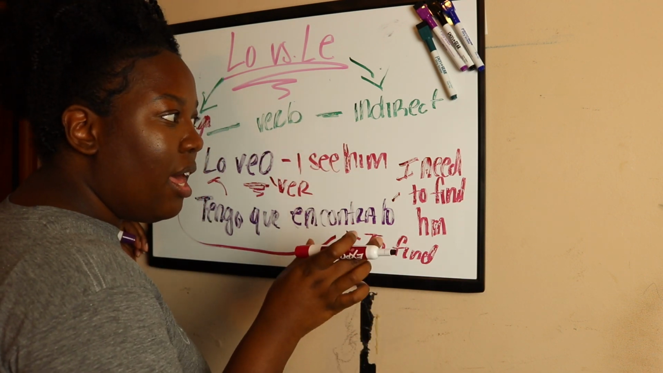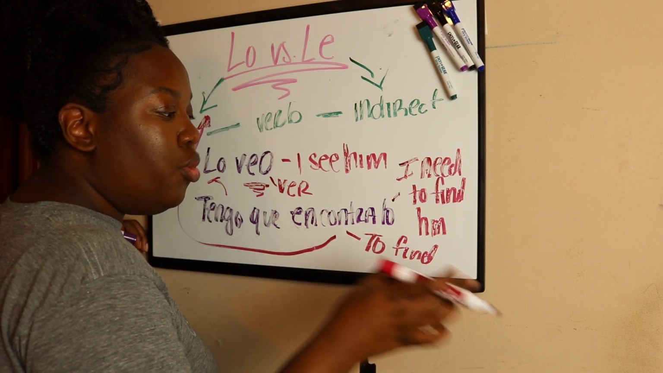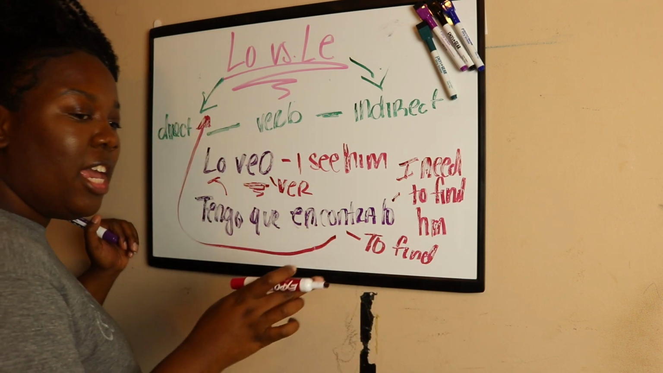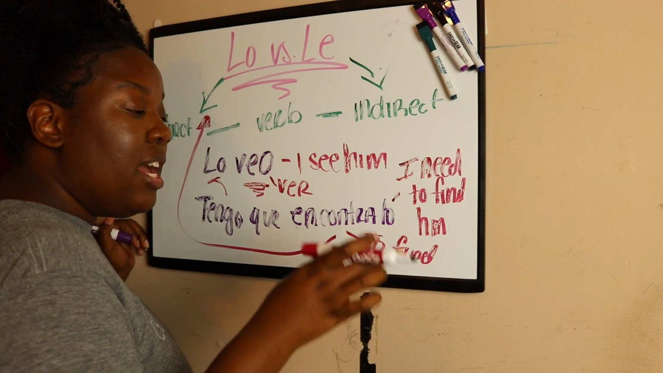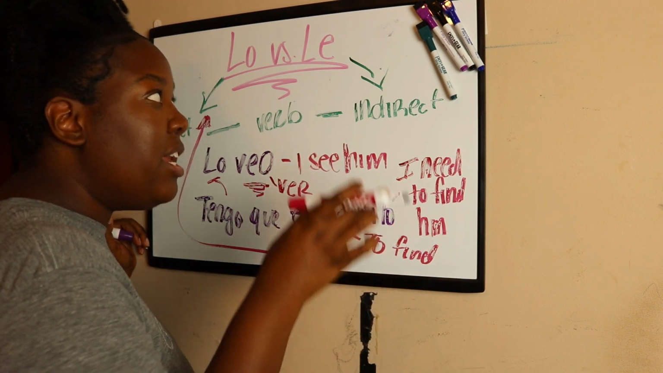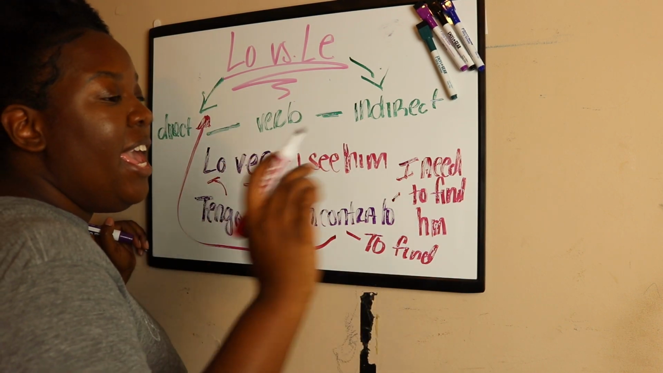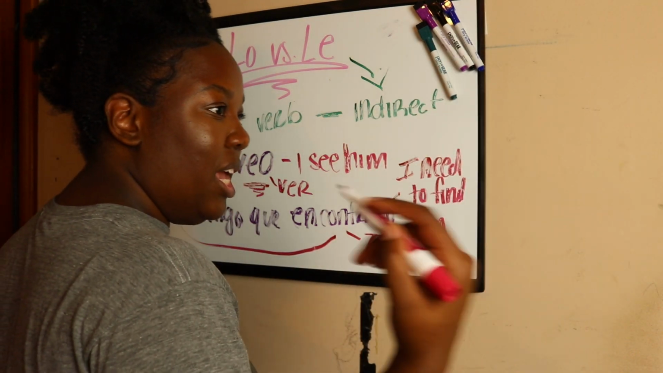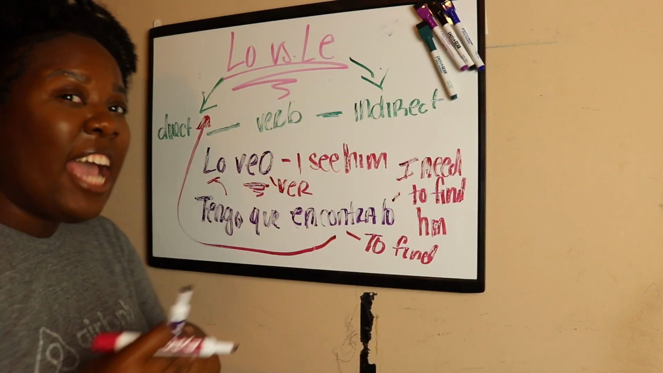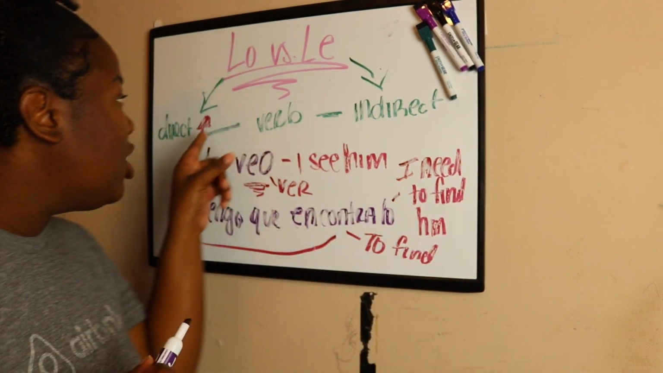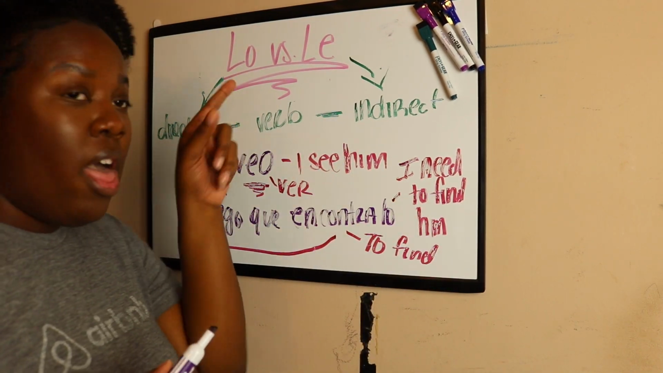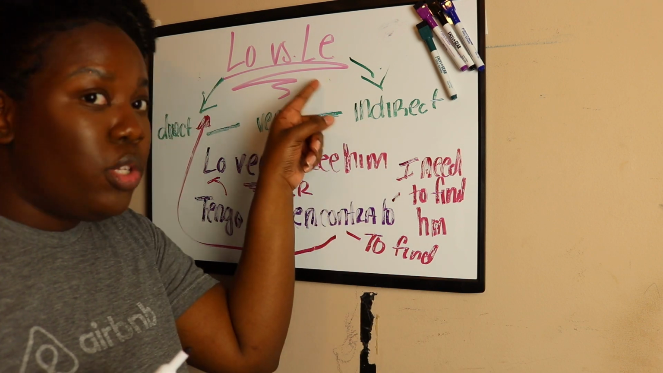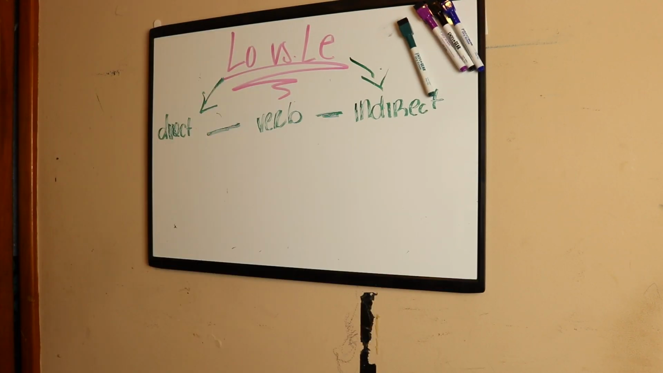Encontrar in Espanol means to find. So you are finding him. Finding, to find is the direct verb. Him is the recipient. That would be le. That would be the opposite. The indirect would be him. But the action in which you are doing, that is going to be the direct verb, lo. The recipient is always going to be le, okay?